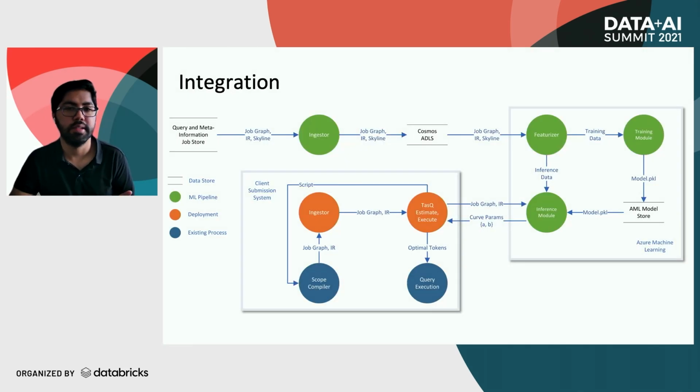And this is the high-level system architecture of how this feature was integrated. On the top, we have the storage for job graphs, job characteristics, and the skyline. That data is cleaned and ingested. And in Azure Machine Learning, features are created, the model is trained, registered, and an endpoint is generated to consume the model in any environment. Our first environment is our Python submission system, which we showed earlier, wherein the query is submitted. Compile time features are ingested in the required format, and the endpoint is called to infer the results.